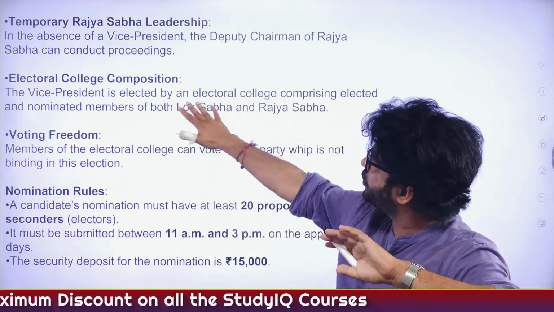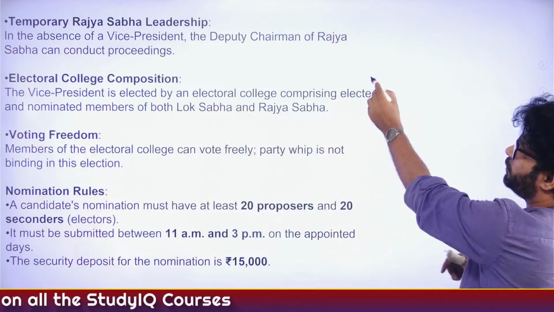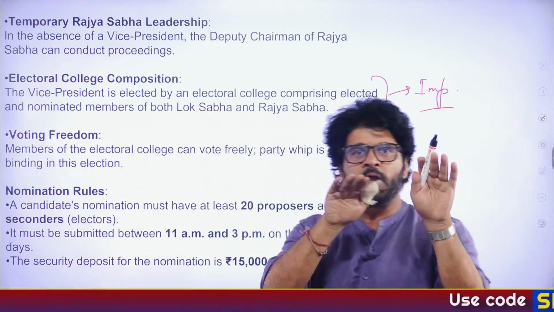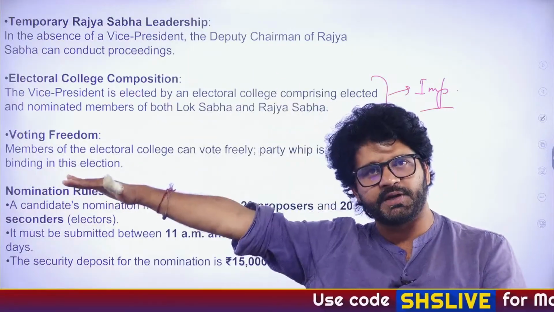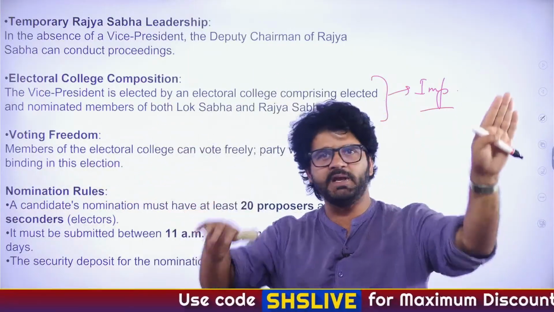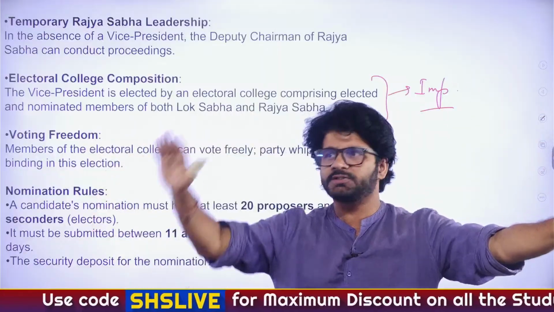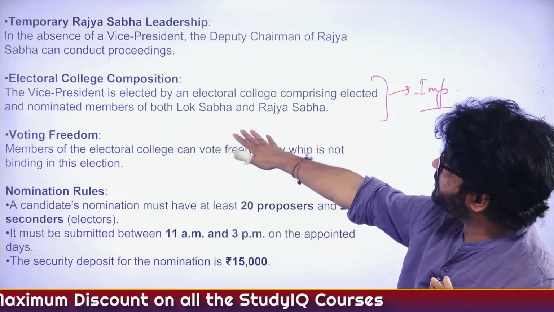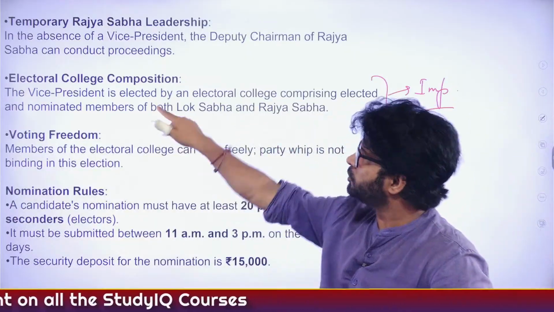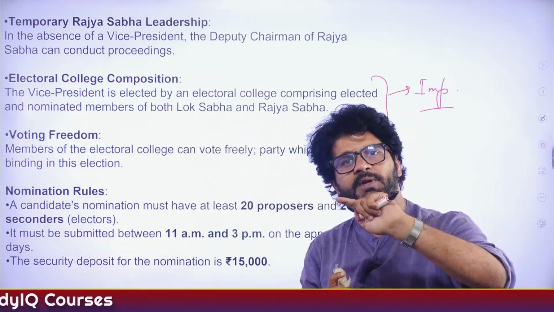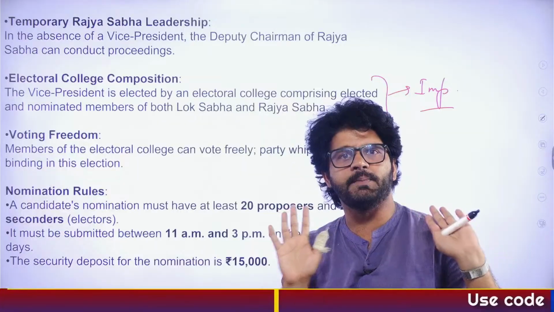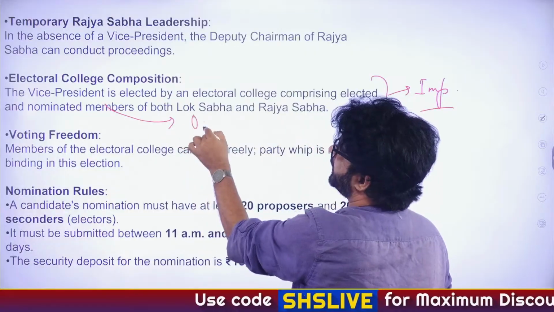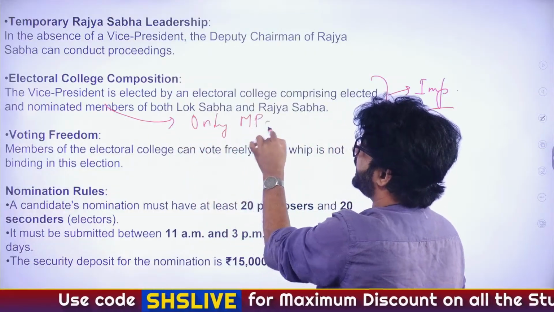Fine. Electoral college. Now this is the part which we have to focus on. Very important, because you have to compare and contrast here: how vice president election is different from president election. This is smart study. PM, study CM; Parliament, study state legislature; president, study governor. So here, vice president election, study president election. The vice president is elected by elected and nominated members of Parliament, MPs. Only MPs are involved here, irrespective of whether they are elected or nominated.